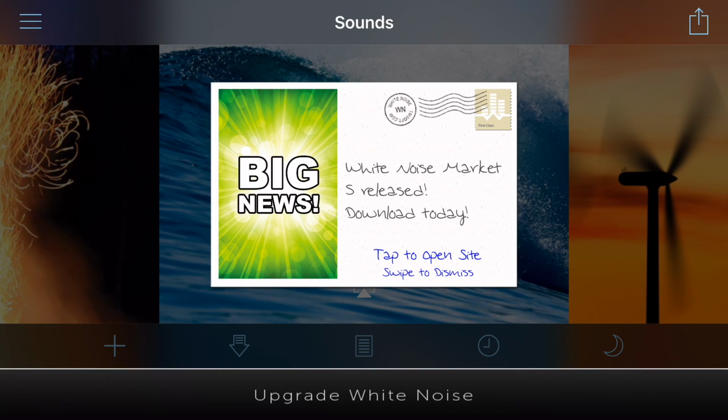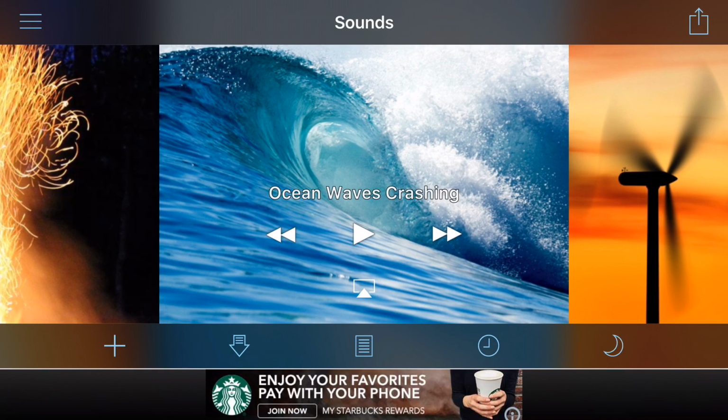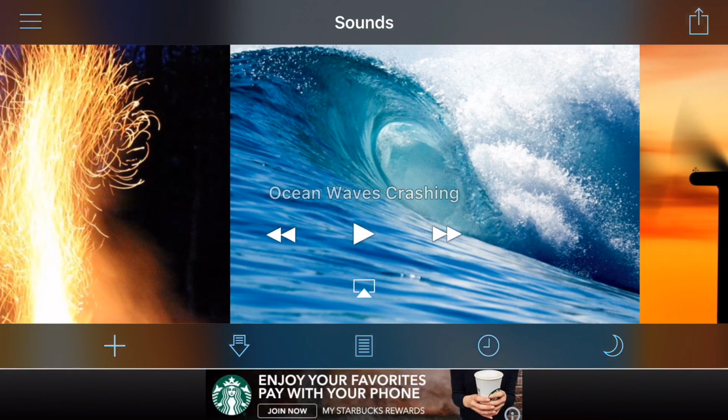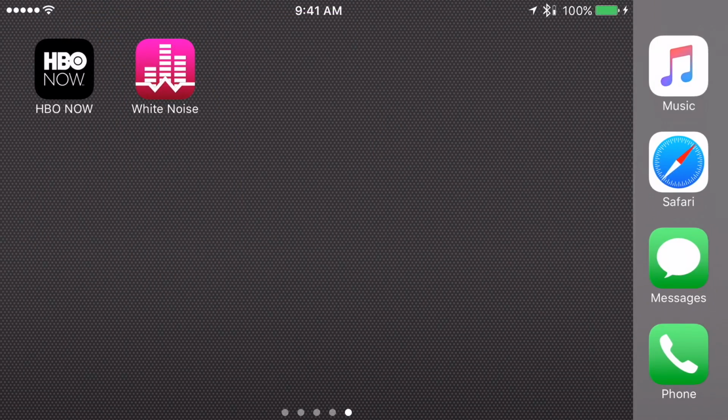Yeah, and that's basically it. Let me just go ahead and dismiss this real quick by swiping down. But that's it. That's basically in a nutshell what the app is all about. White Noise. So again, this has been a small review on this application.